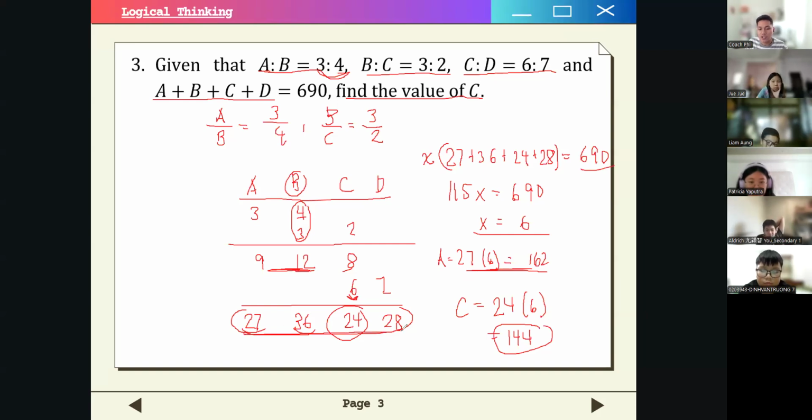So in this final ratio, you have to multiply it all by 6, and you will find that their sum will be 690, right? But what we want to find is just the value of C. So this is the final answer of 144. Are there no issues with this one? If there are none, let's move on to number 4.